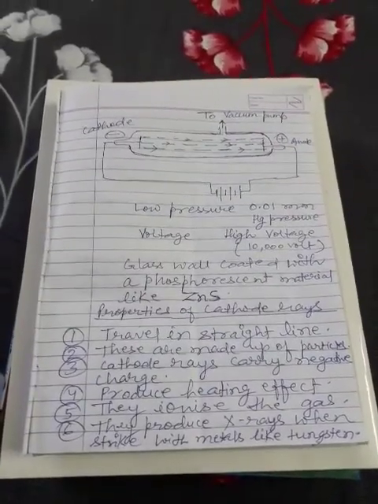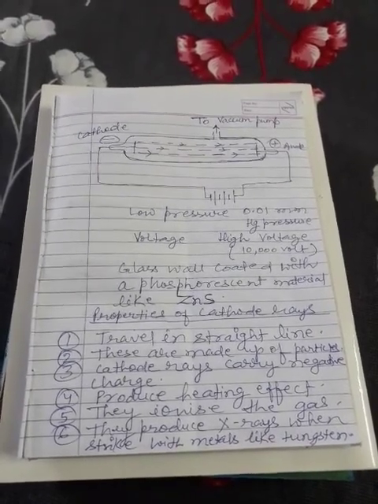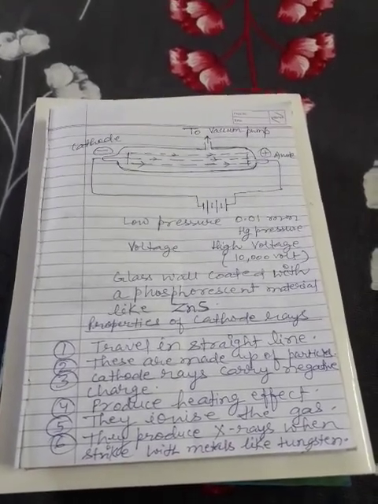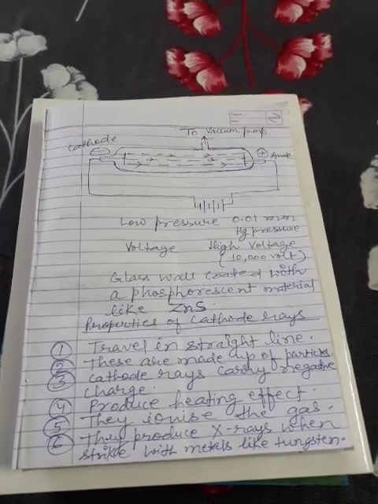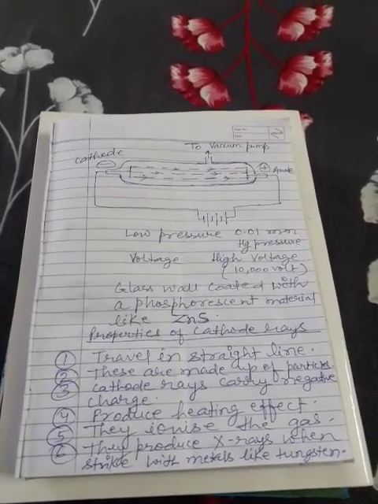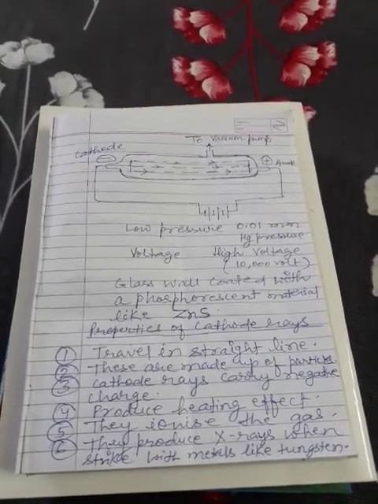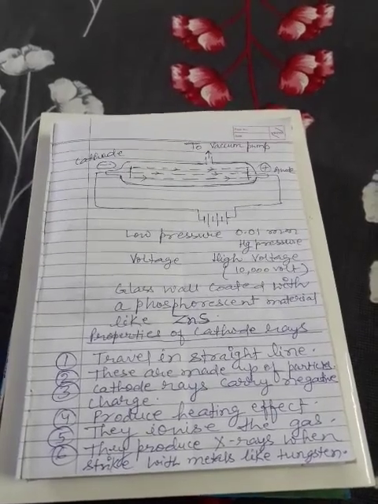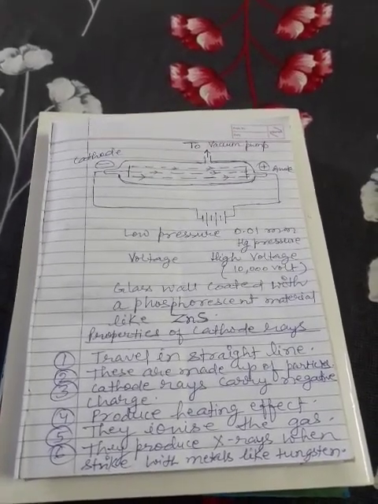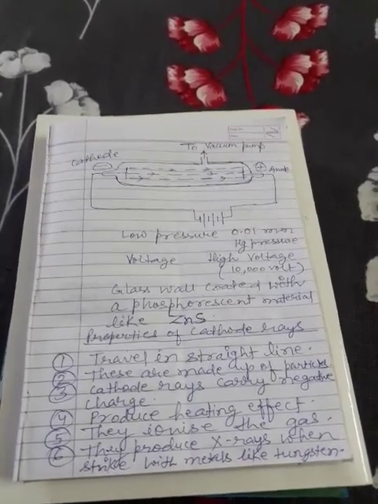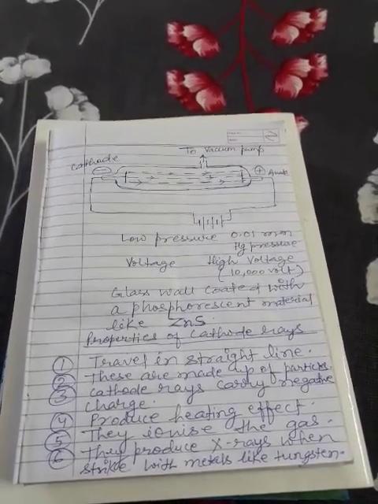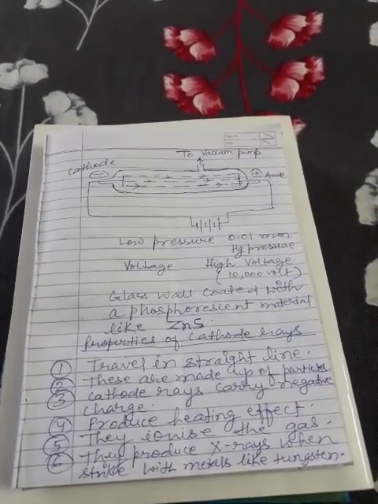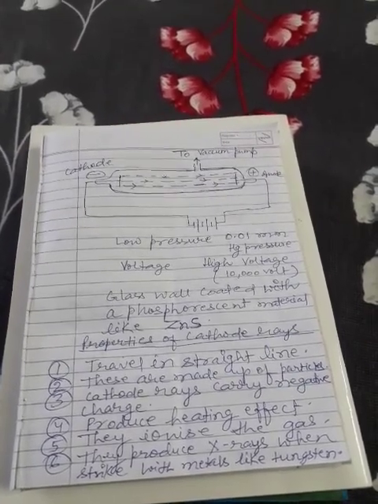Here the figure of the cathode ray discharge tube is given. Generally gases are non-conductors of electricity. When a very high voltage is applied at a very low pressure, then gases conduct electricity. Behind the anode, the screen is coated with zinc sulfide. Zinc sulfide is a fluorescent substance. When any charged particle strikes the fluorescent substance, it produces light, and in this way we can identify the cathode rays, because cathode rays are invisible.